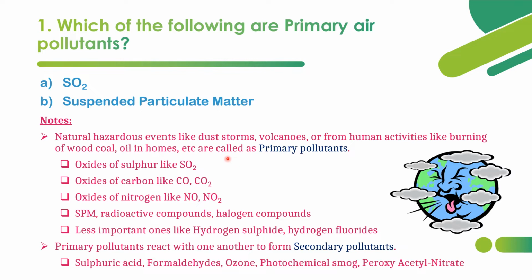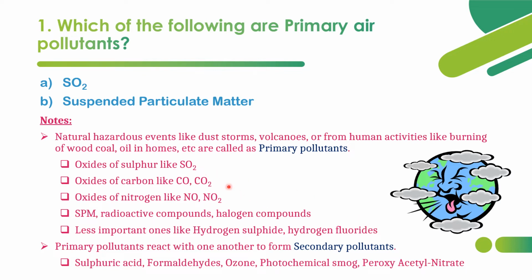Primary pollutants may have oxides of sulfur, oxides of carbon, oxides of nitrogen, and also particulate matter, that is SPM, suspended particulate matter, traces of radioactive compounds, traces of halogen compounds, and some less important ones like hydrogen sulfide and hydrogen fluoride. So these are the primary pollutants.